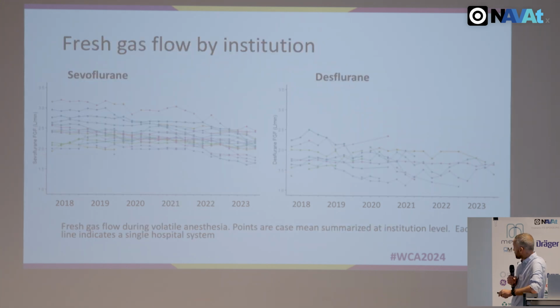Fresh gas flow, so this is embarrassing compared to the data presented there from New Zealand, but the Americans have historically kept their flows above 2 litres due to historic licensing concerns, although that's now been updated with some practice statements. I think what's interesting is that institutions internally have a lot of consistency. These lines stay steady within individual hospitals, and also, you can't really see on this slide, some institutions have changes happening in their practice. So our next job is to try and determine why those things are happening.